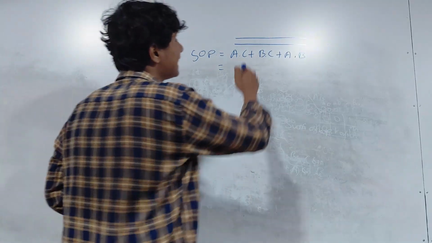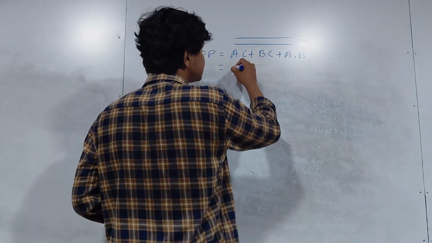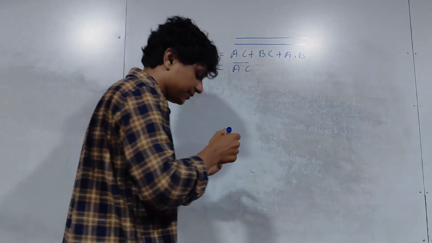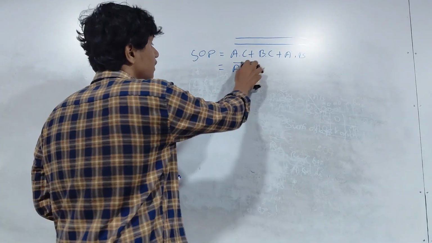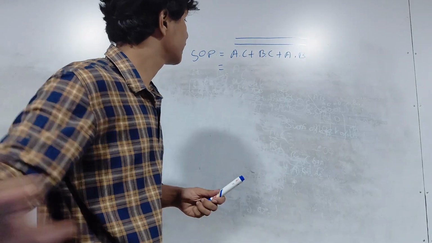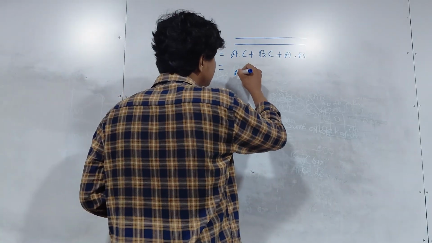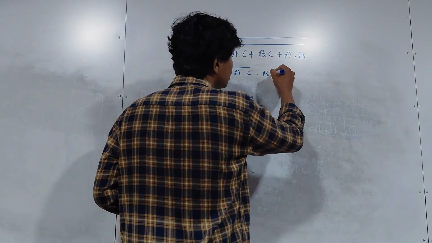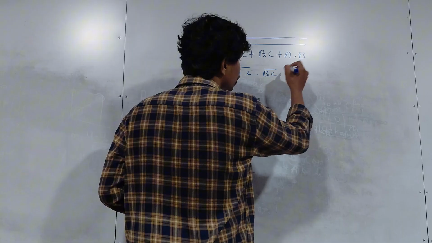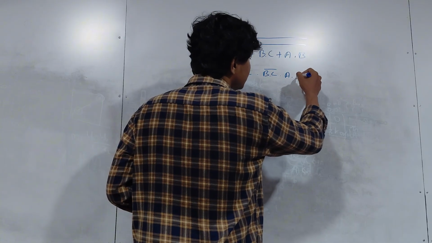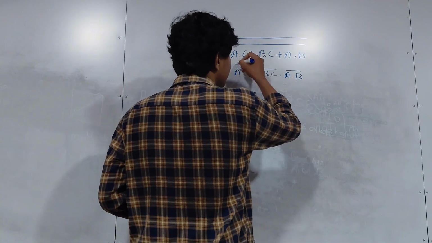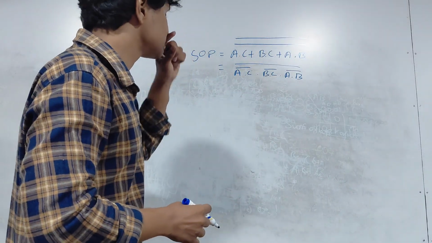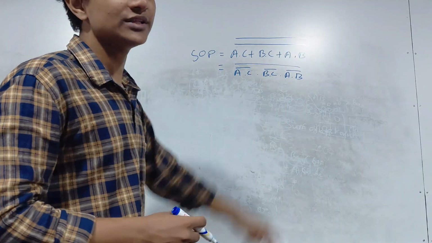So, if we break the bar here, what happens? A dot C bar. I'll write it a little bit lower. A dot C bar dot B dot C bar dot A dot B bar. This whole thing is going to have a bar on top. Now, how are you going to do this?